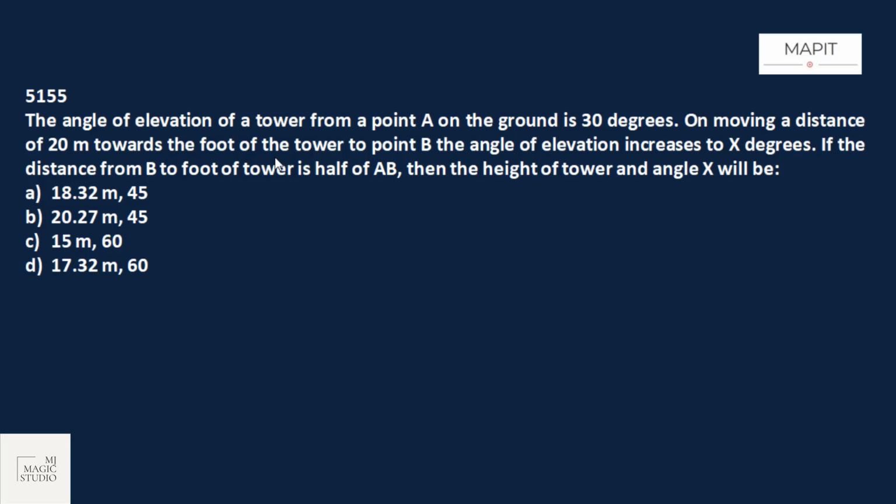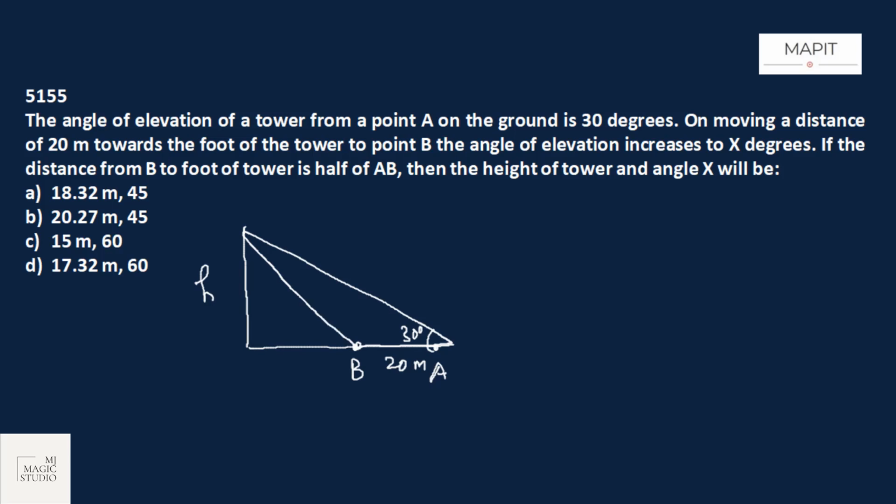The angle of elevation of a tower, okay, so let's have a tower, from a point A on the ground is 30 degrees. So this is 30 degrees. Done. This is the tower. On moving a distance of 20 meters towards the foot of the tower to point B, we are moving towards the foot of the tower. This is point B and this is 20 meters. The angle of elevation increases to x degrees. Okay, this becomes x degrees.